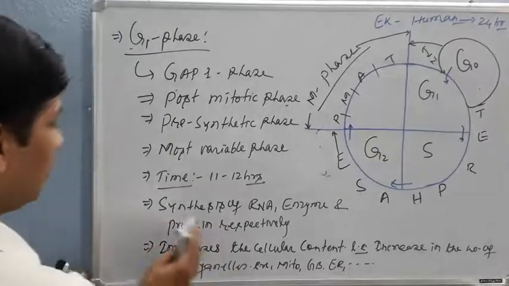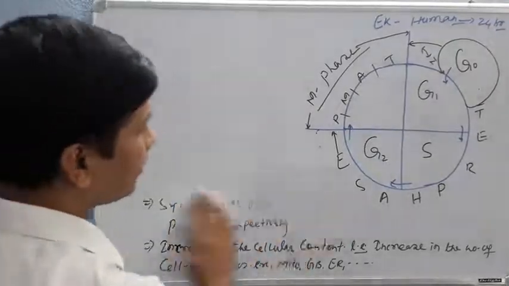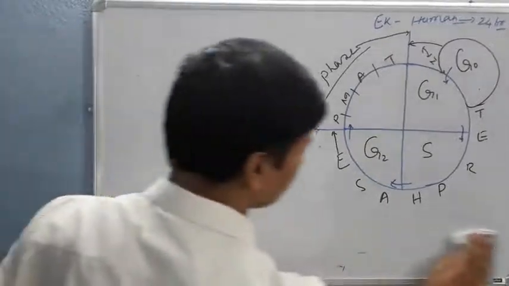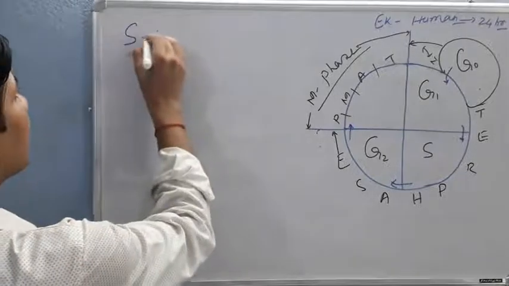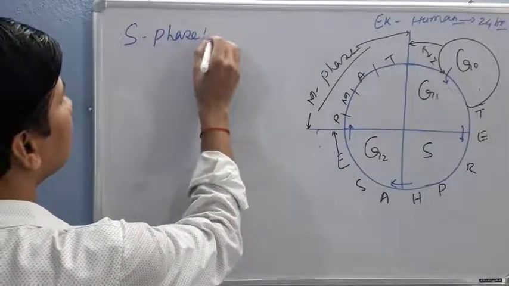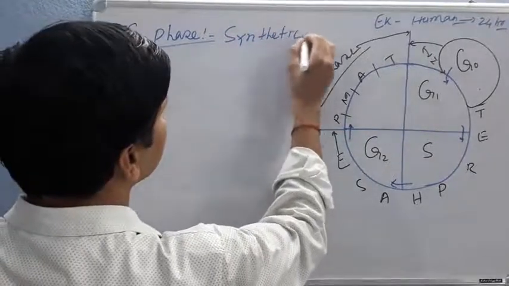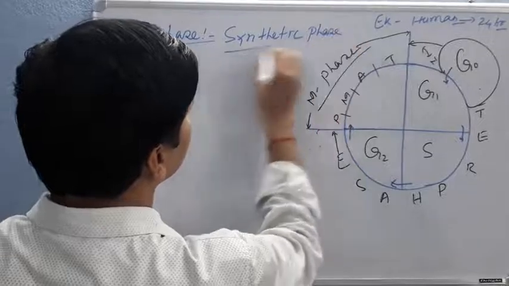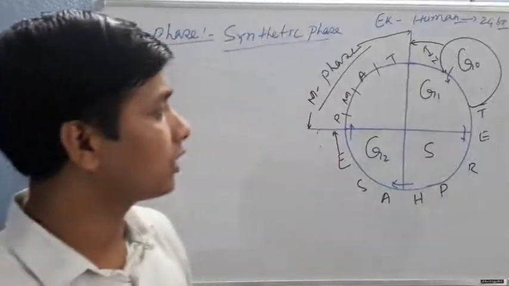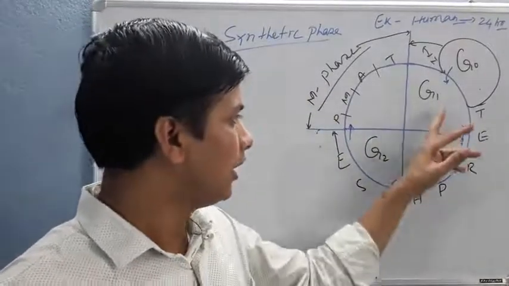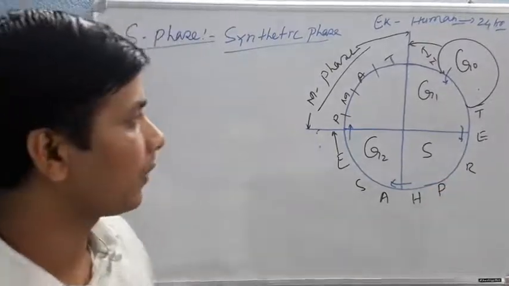Now I am going to discuss the S phase and G2 phase. S phase stands for synthetic phase. But before the start of S phase, I would like to discuss some points. S phase is called the synthetic phase, where DNA replication takes place.